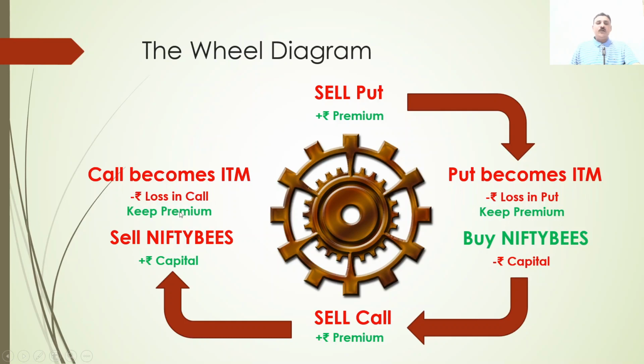Okay. Right now you have already booked the loss in the call, you don't have any position left, you don't have Nifty Bs with you, you don't have any option with you. You are back to square one, having only the cash. Then just go to step 1, sell the put and collect the premium. Simple strategy, you can do it weekly in Nifty and weekly you can gain a reasonable premium. This is a very, very passive strategy. Don't have to worry too much about it.